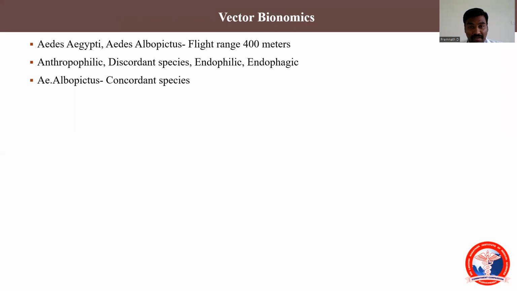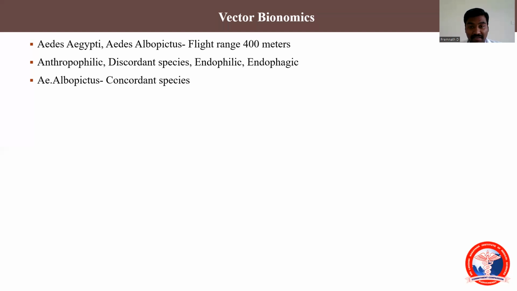And in airports, this 400 meters will be kept under strict surveillance so that there's no vector for dengue. So if a case is reported, we should make a strict surveillance of 400 meters radius around for any other new cases of dengue, because this mosquito has a flight range of only 400 meters.